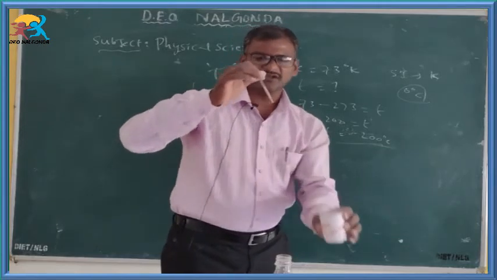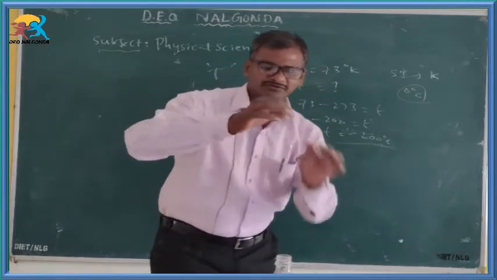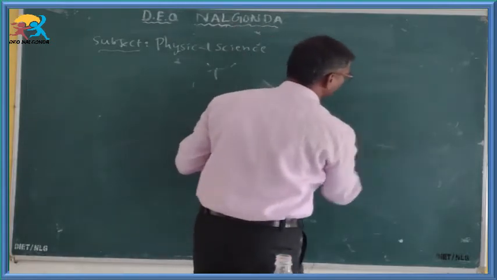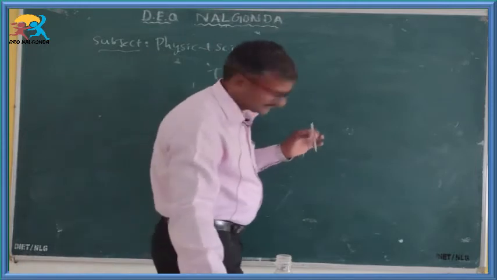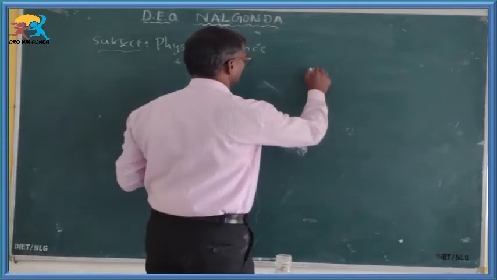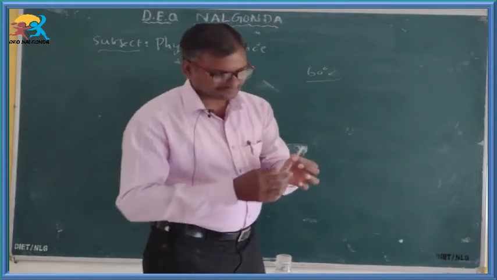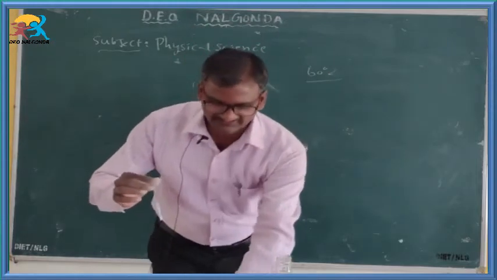At the same time it is raised up to 60 degrees Celsius. Now the thermometer reading is 60 degrees Celsius.